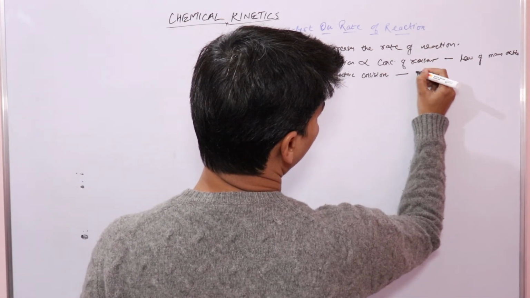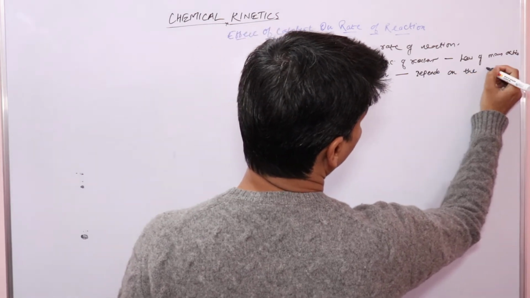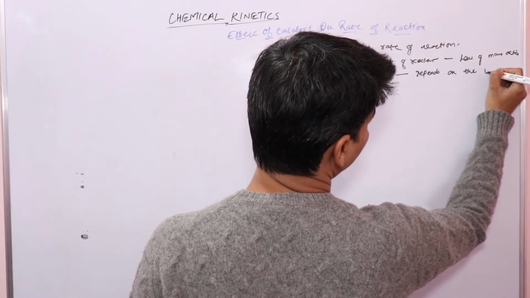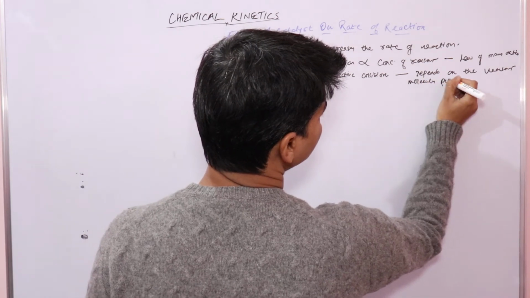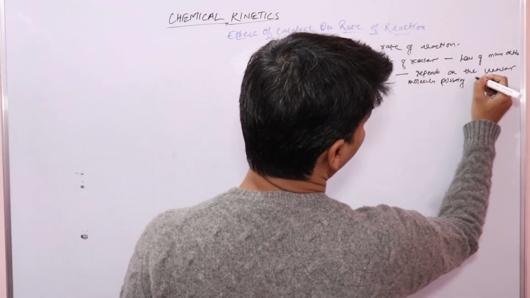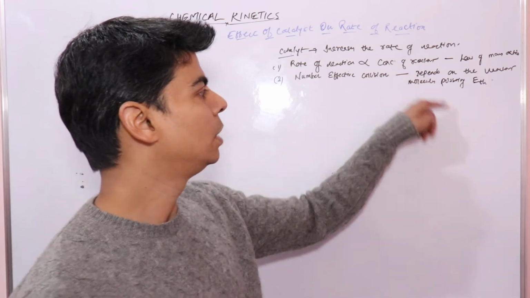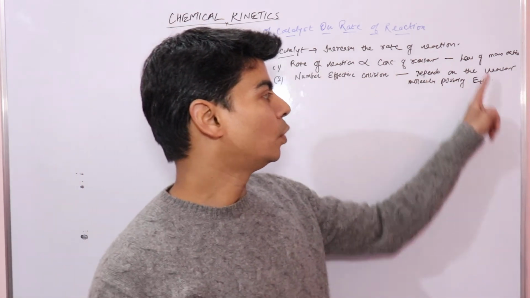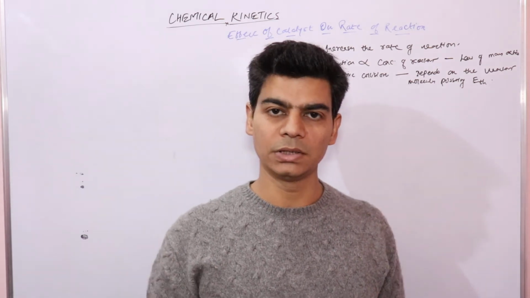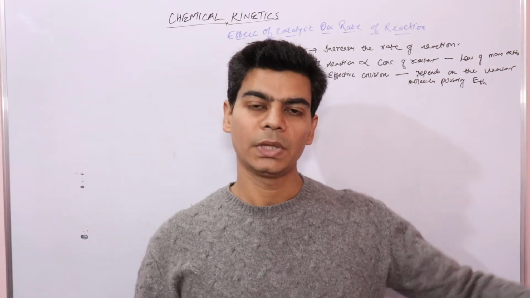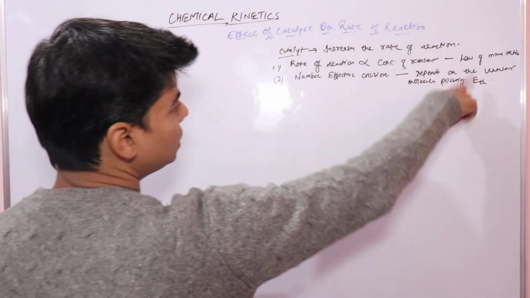The number of effective collisions depends on the reactant molecules possessing ETH, threshold energy. Only those reactant molecules that carry energy equal to threshold energy will undergo effective collision. If reactant molecules collide with threshold energy, then only they will undergo effective collision and form products, right? So these are the two things.